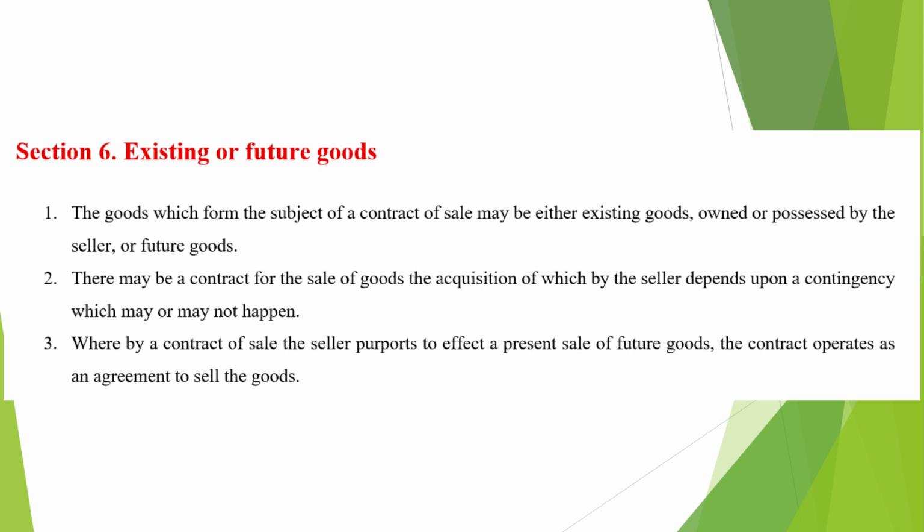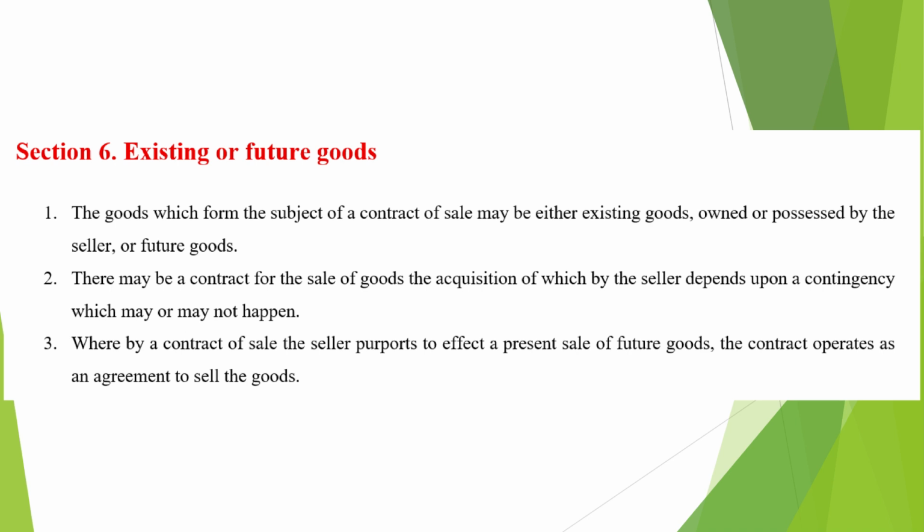According to Section 6, the subject matter of a contract of sale may be either existing goods or future goods. Existing goods are readily available with the seller, whereas future goods are those which are yet to be acquired or produced. Further, the law also recognizes situations where the seller's ability to acquire goods depends on a contingency which may or may not happen.